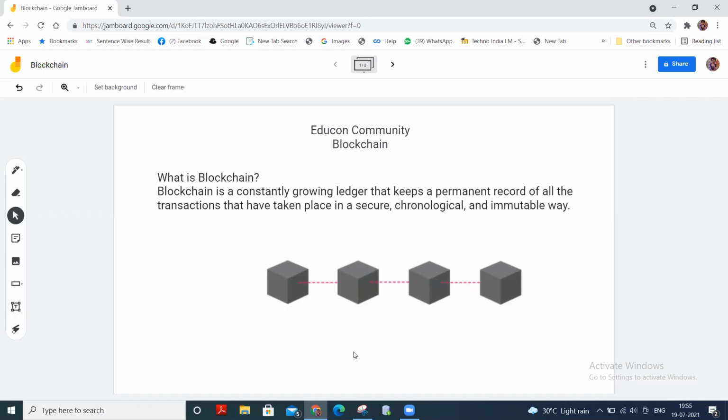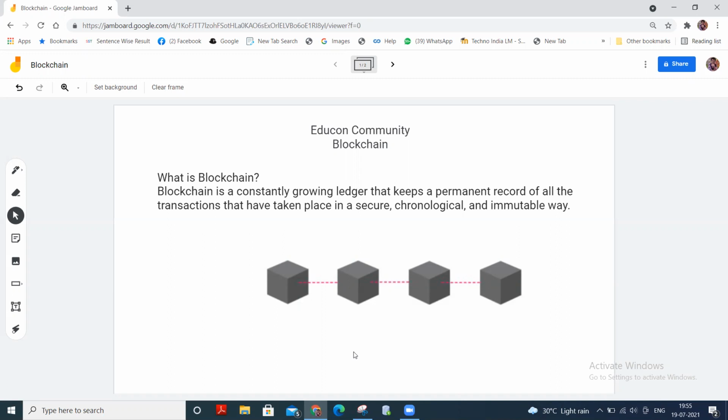So, in the very first, we will know what is blockchain. Blockchain is basically a constantly growing ledger that keeps a permanent record of all the transactions that have taken place in a secure, chronological, and immutable way. It can be used for the secure transfer of money, property, or contracts, etc., without requiring a third party intermediary, such as a bank or government.